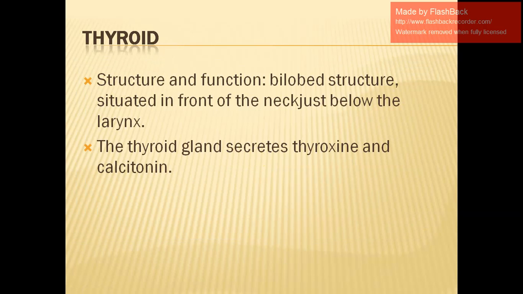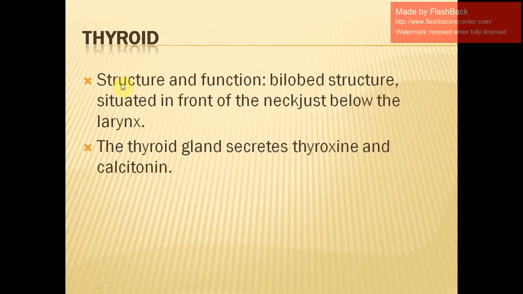What is the function of this thyroid gland? This thyroid gland secretes two hormones: thyroxine and calcitonin. Thyroxine is the main secretion of the thyroid gland. Calcitonin is not in our syllabus, so we will not discuss anything further on it, but our main focus will be on thyroxine and the thyroid gland. So thyroid gland and thyroxine.